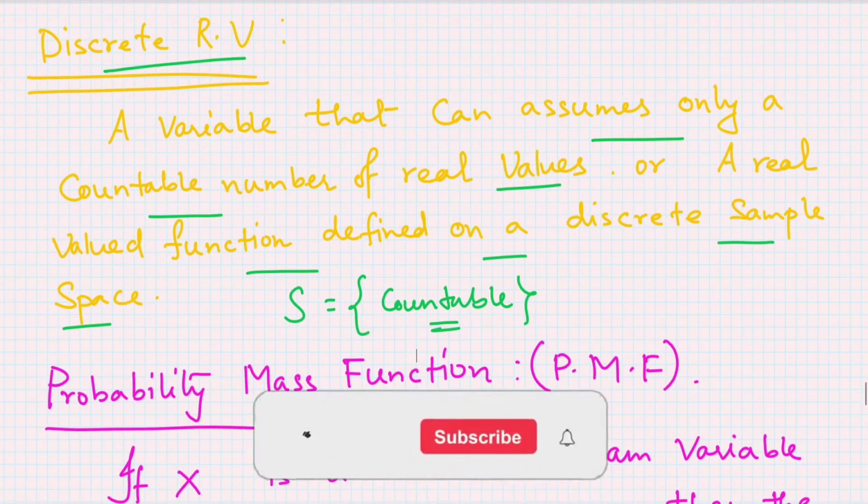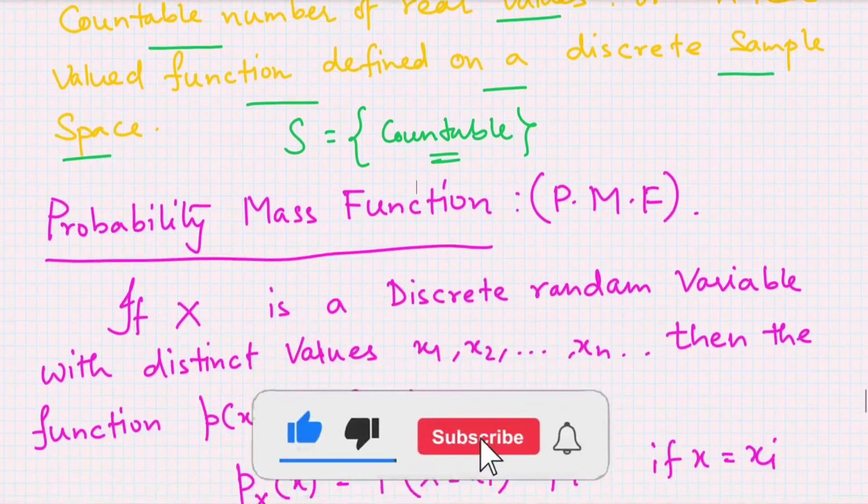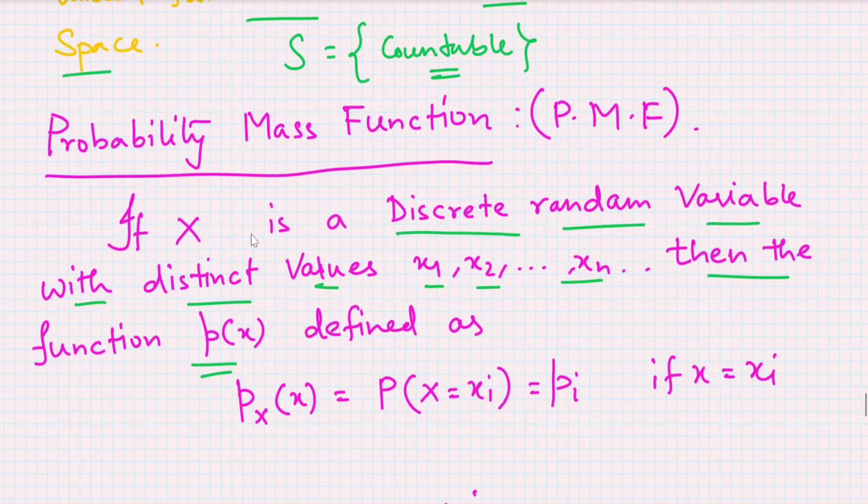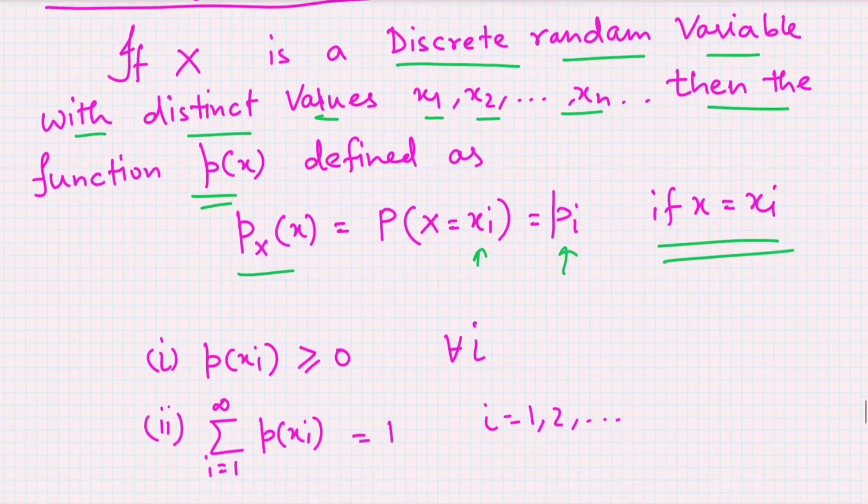Now let us come to the definition of probability mass function, that is PMF, which is based on the discrete random variable. The definition is like this: if X is a discrete random variable with distinct values x1, x2 and so on, xn and so on, then the function p_X(x_i) is equal to the probability of X at the point x_i, that is p_i, for X equal to x_i.